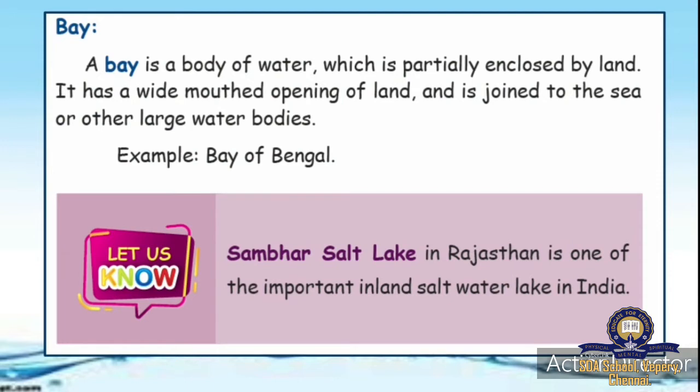Yes. So Bay of Bengal is a bay because it is partially enclosed by land and it has a wide mouthed opening of land and is joined to the sea or other water bodies. Bay of Bengal is going and joining the Indian Ocean. So this is called a bay. Example is Bay of Bengal.